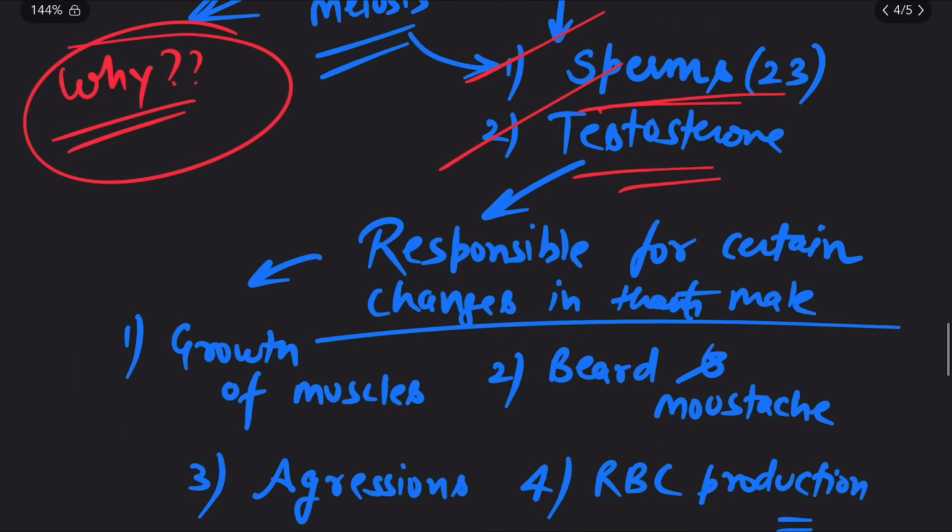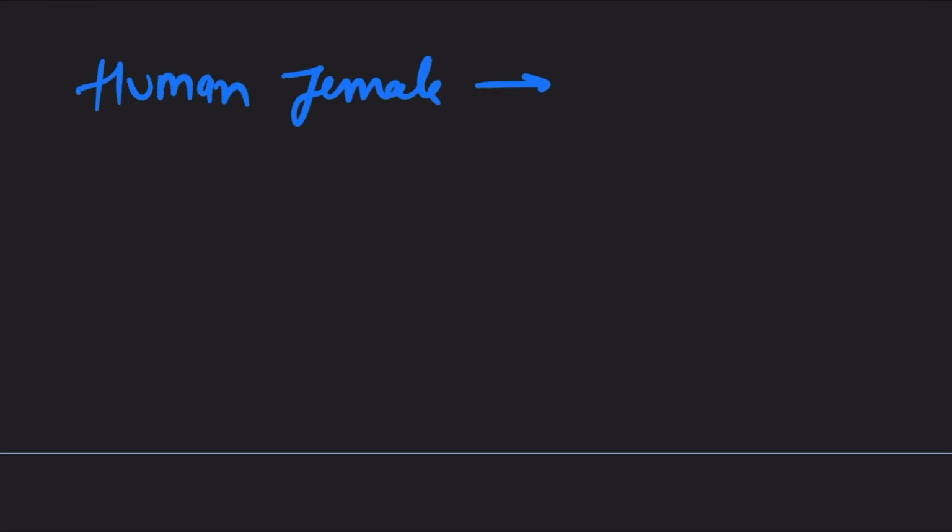Okay, so let's talk about the human female. Yes, you have to pay attention over here now. So let's say a human female is not born yet, and she is inside her mother's womb. Very important case.